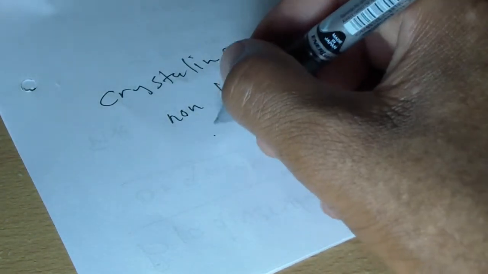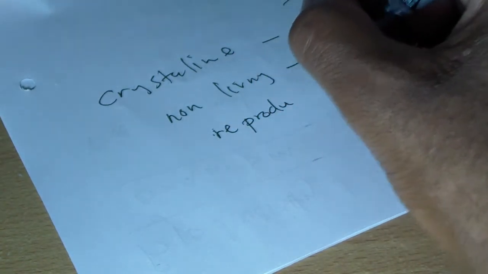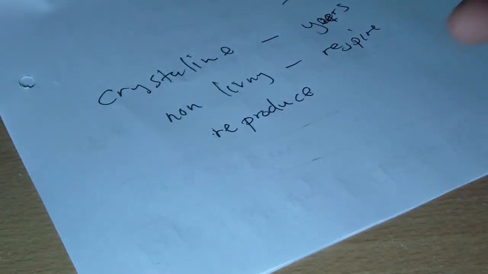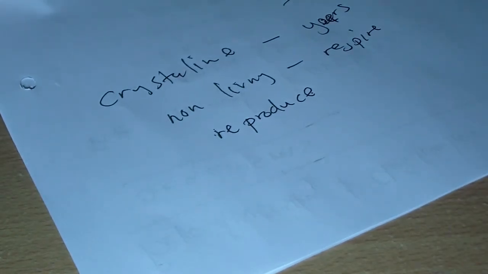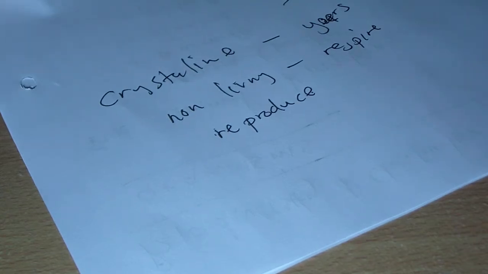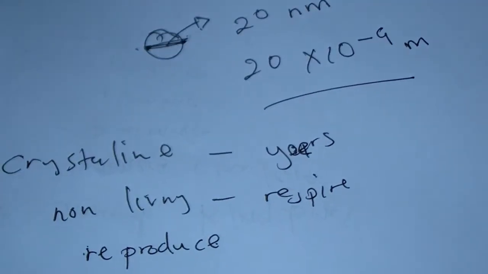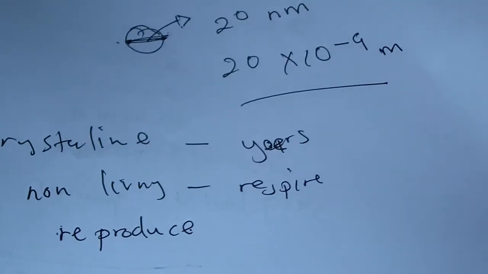They also don't reproduce. When they are in this form, they cannot reproduce. Nothing is happening here. So if they cannot reproduce, then they're not living organisms, because we need our living organisms to reproduce so that generations can keep going on and on. So the viruses can show those symptoms of non-living organisms.